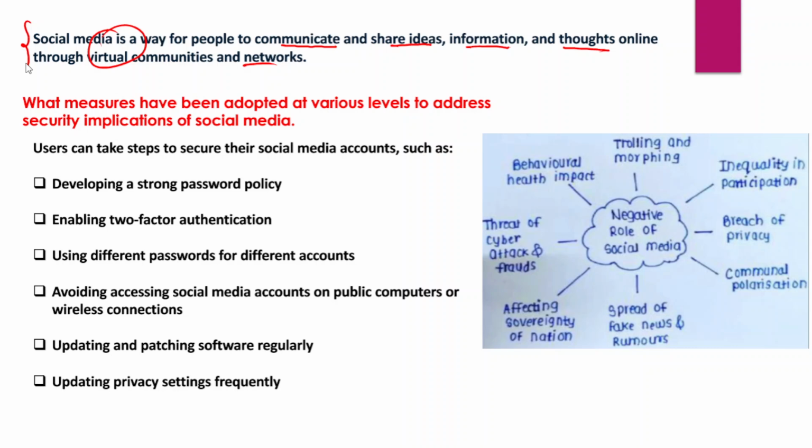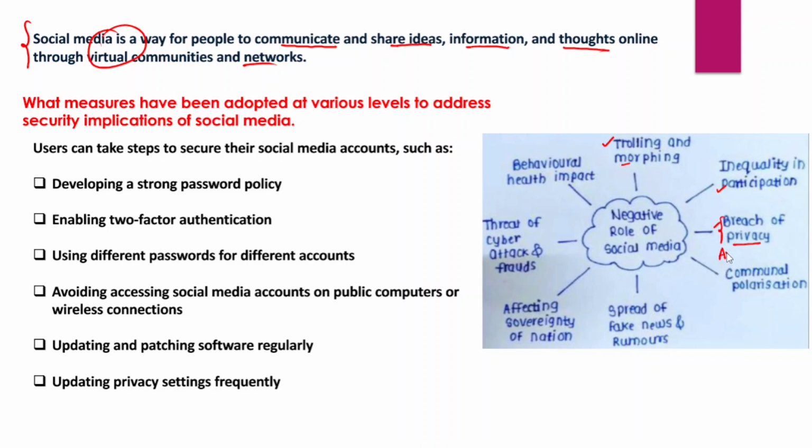Now, what is the negative role of social media? We need to talk about the negative role of social media, and because of that there is a demand for increased regulation and increased scrutiny of social media. Social media has a negative impact because of issues such as trolling and morphing, which could affect the physical and mental health and psychological well-being of individuals, inequality in participation, and breach of privacy, which is a very important concern when it comes to social media.